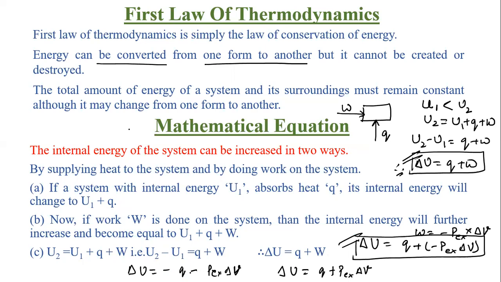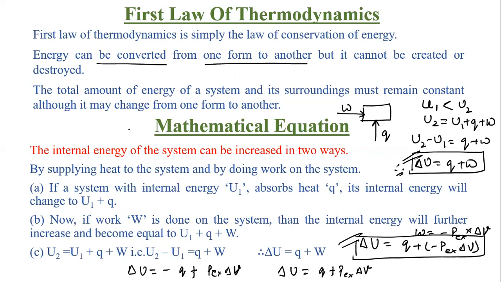Minus Q and minus work. Or if it is like this, delta U is equal to minus Q plus P external delta V, it means the system is losing heat, but work is done on the system. So depending upon the sign, you have to interpret what kind of things are going on.